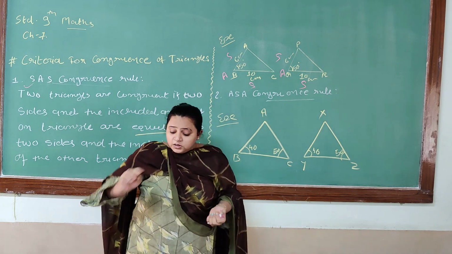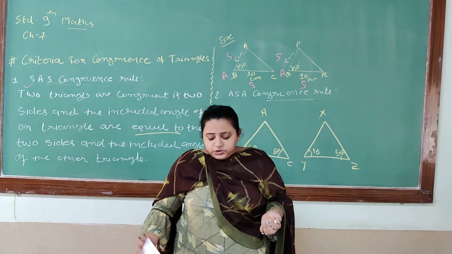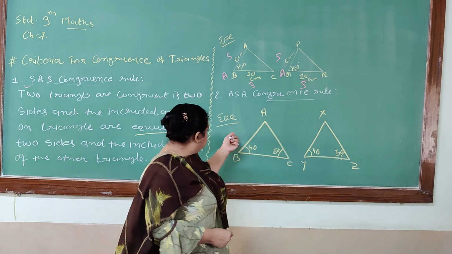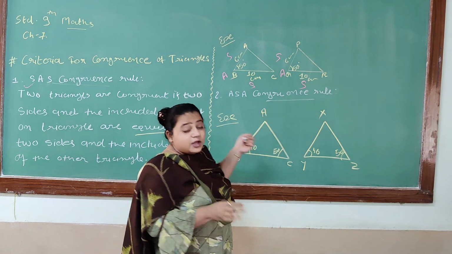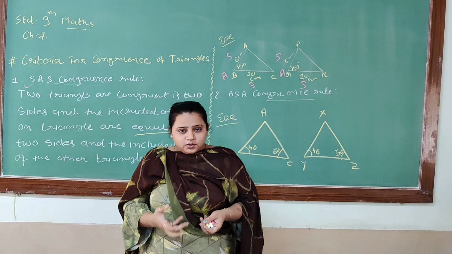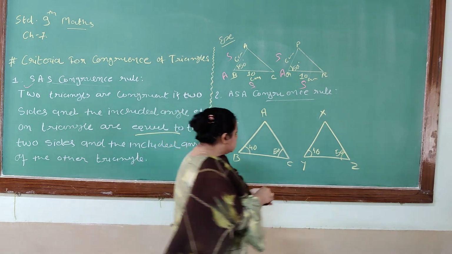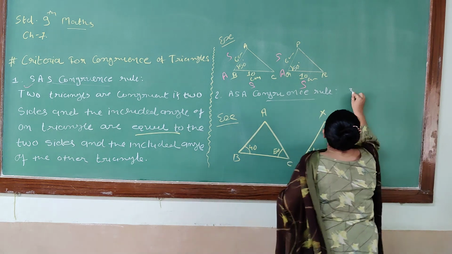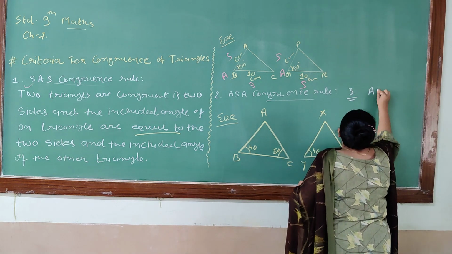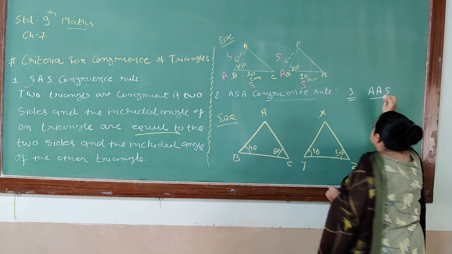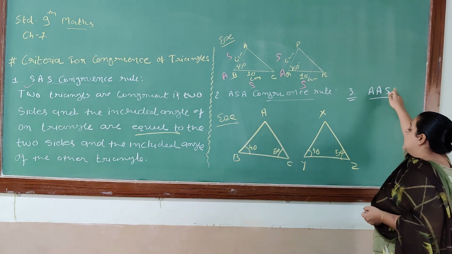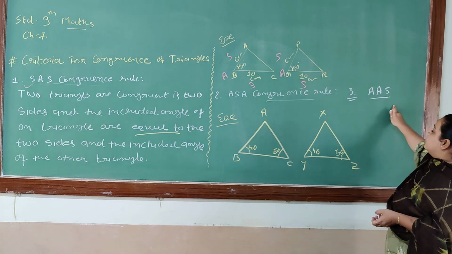Now with a little twist in this second rule, I can explain a third, that is the AAS rule: angle, angle, side. What is the meaning?